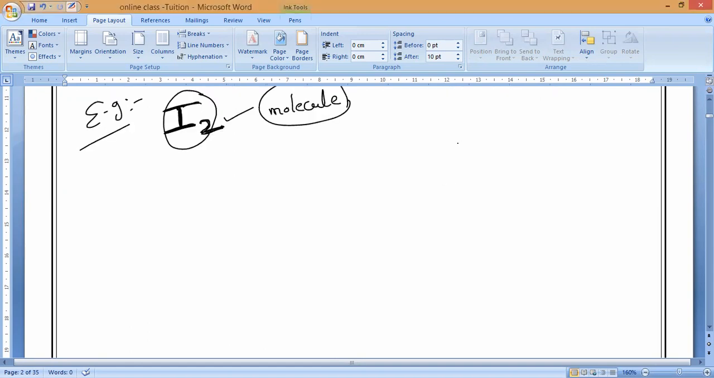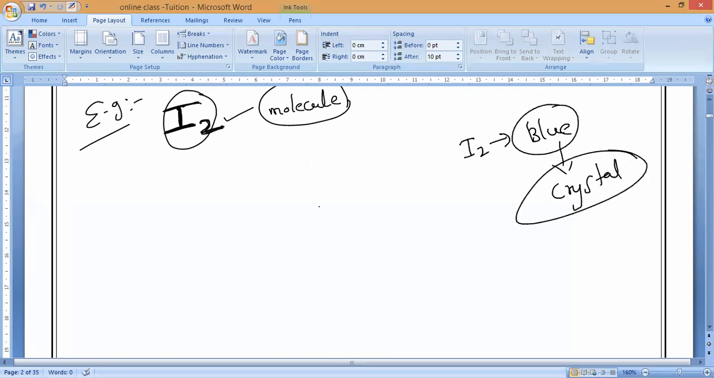Iodine substance. So what is the color of iodine? A blue color crystal you can observe. So it contains what? Millions of iodine molecules combined together. Then only we can see a solid crystal, a blue color solid crystal.